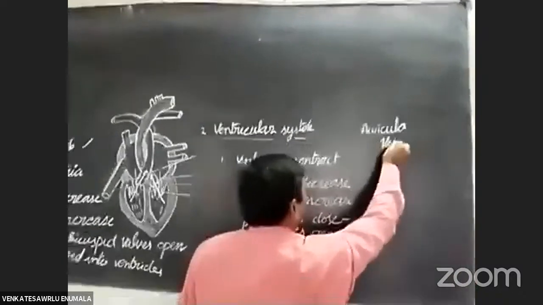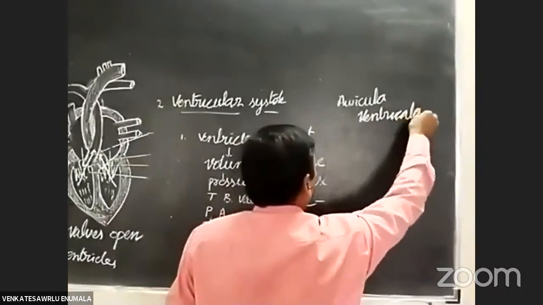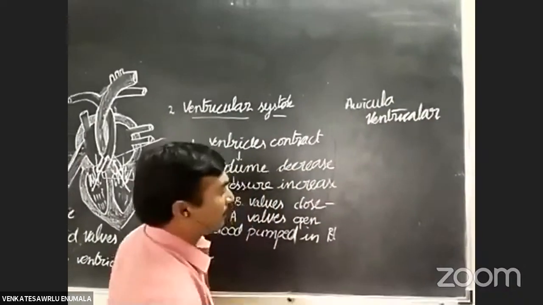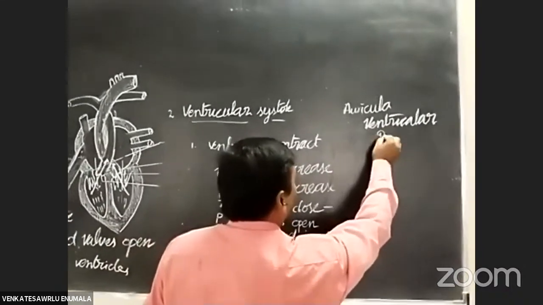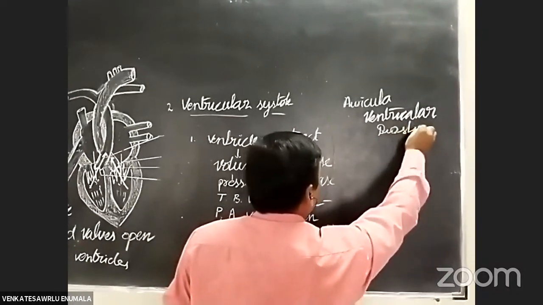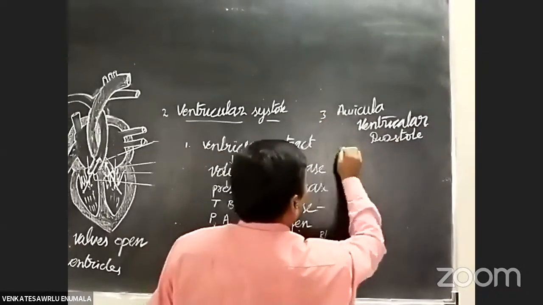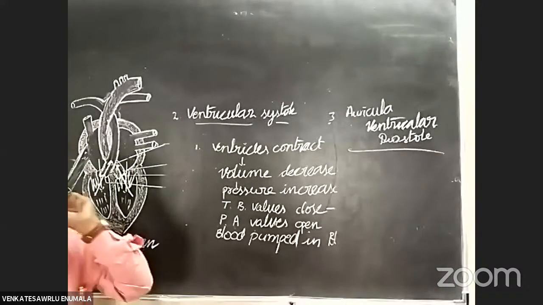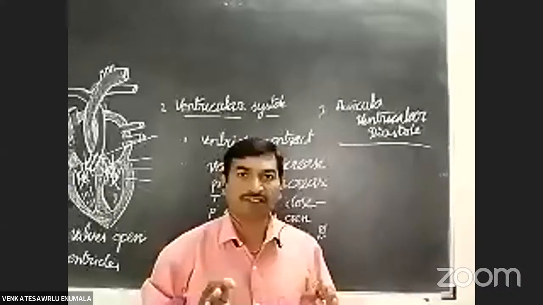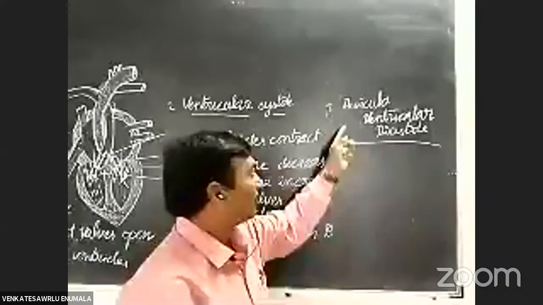Auriculoventricular diastole. Okay, this is the third phase. Auriculoventricular diastole. Right, what changes? What is the diastole? Diastole means relaxation of the heart.